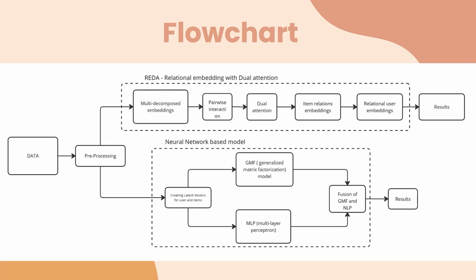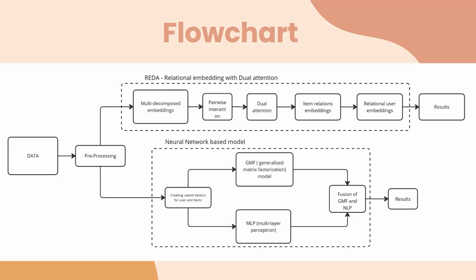Here we present the flowchart of our project. In the first part of the flowchart, we have shown the architecture of the REDA model. In the model, we first create multiple decomposed embeddings, that is breaking each item into different parts or features to better represent it. We then create a pairwise interaction layer to represent the relationship between items based on different aspects of each item. Each decomposed embedding vector represents a different aspect of the item.